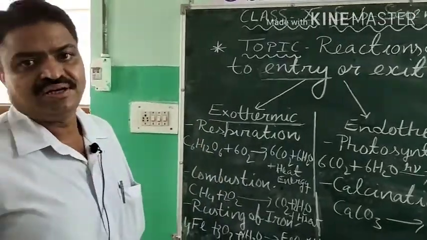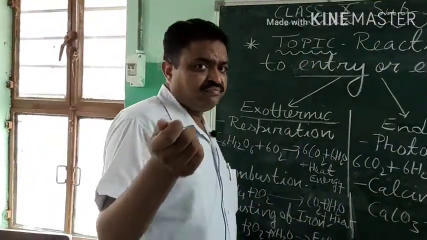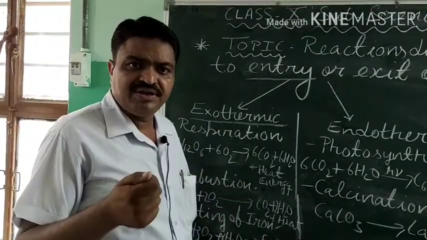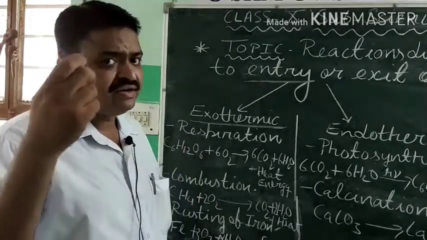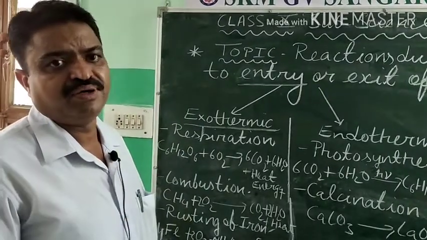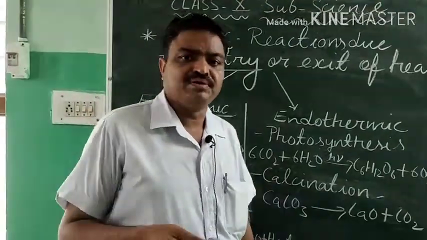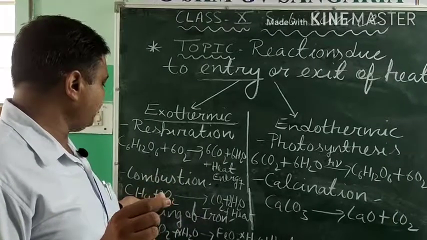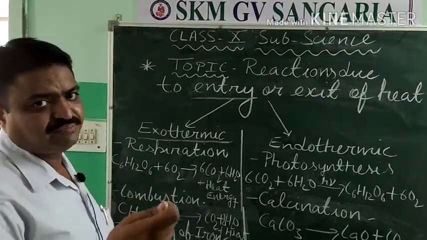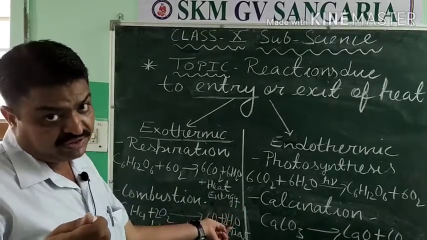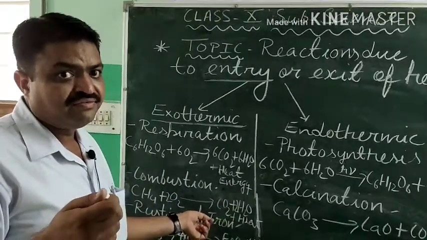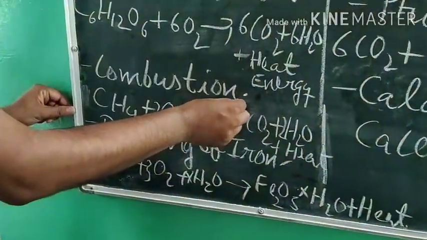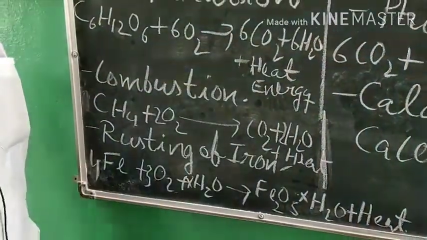Now we come to combustion. We cook the food, and for cooking we need combustion. Combustion is also an example of an exothermic reaction, in which a fuel like methane is oxidized, and in this process carbon dioxide and water vapor are released with evolution of heat. So it is another example of the exothermic reaction.